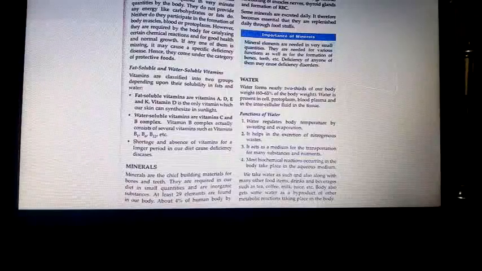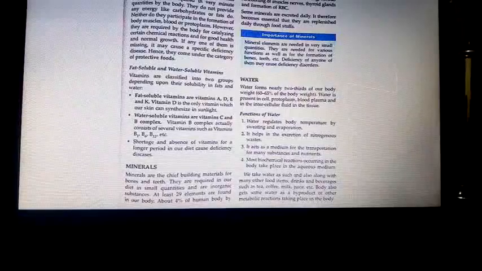They are also needed for blood formation, clotting, normal functioning of muscles and nerves, thyroid glands, and formation of RBC. Some minerals are excreted daily, and therefore we should take them every day. They must be replenished daily through foodstuffs.